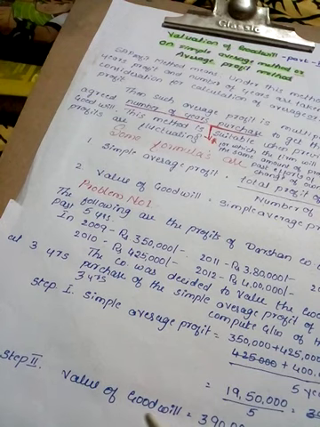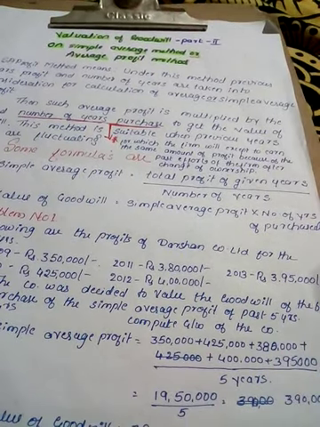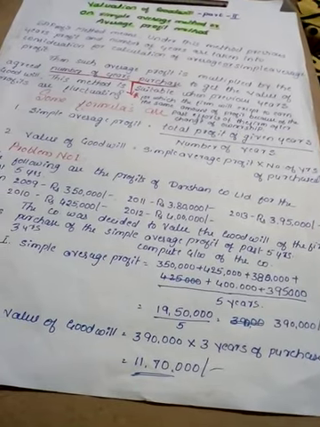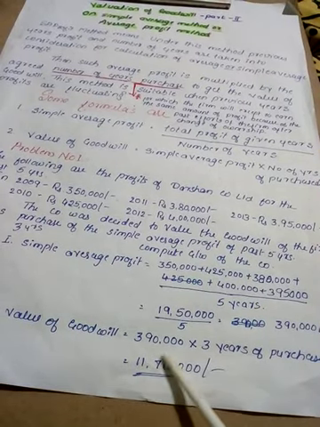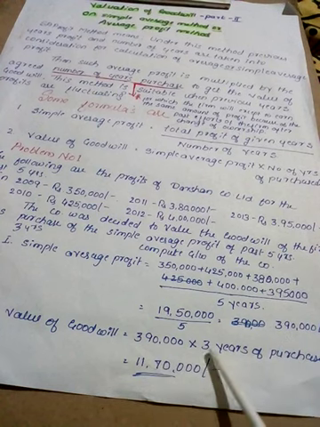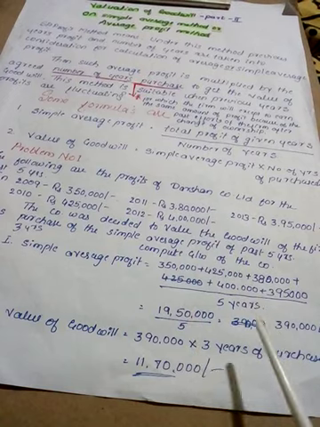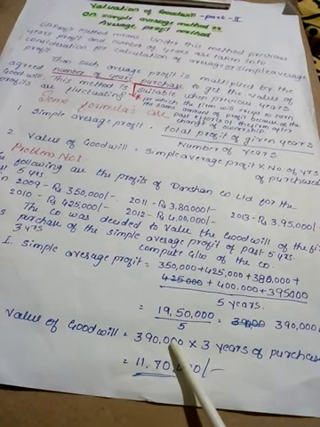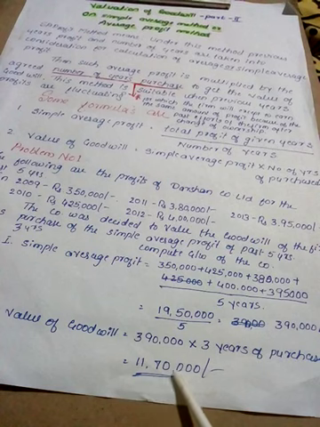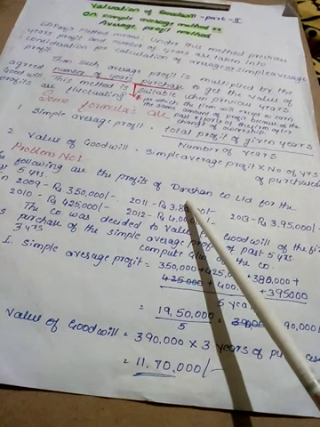Then the second step is to find out the goodwill of the company. How will we calculate it? Simple average profit into number of years of purchase. Value of goodwill is equal to 3,90,000, the simple average profit we just calculated, into the number of years of purchase, which is 3 years as given in the problem. 3,90,000 into 3 years is equal to 11,70,000, which is the value of goodwill of Darshan Company Limited.